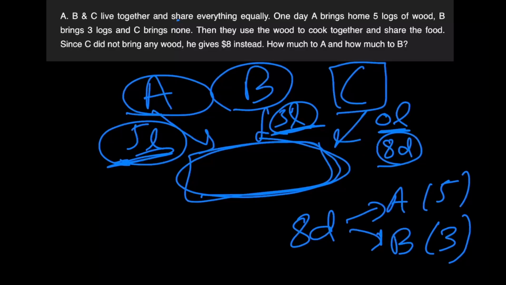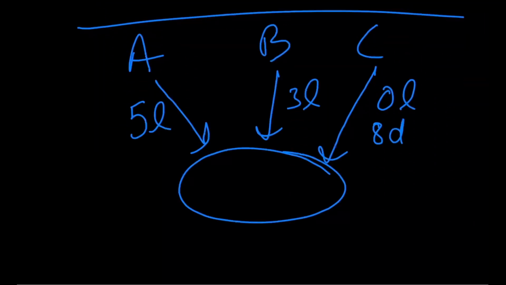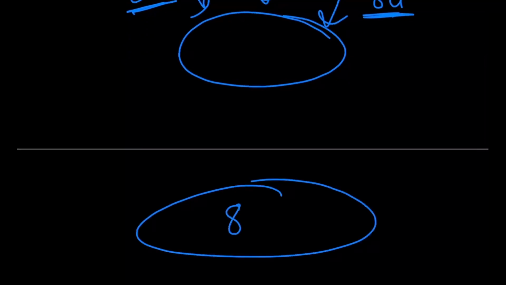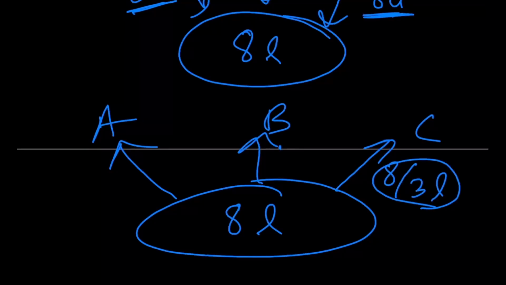Now, in order to get towards the proper solution, let's try to think of each step separately. So initially, A, B, and C give in their contributions like so: 5 logs, 3 logs, and 0 logs, but C gives in $8. Now, when they eat their food, basically from the 8 logs in the pool, that is the collective food that they are going to share, A, B, and C, all three of them get 8/3 worth of logs back in the form of the food that they eat, right?